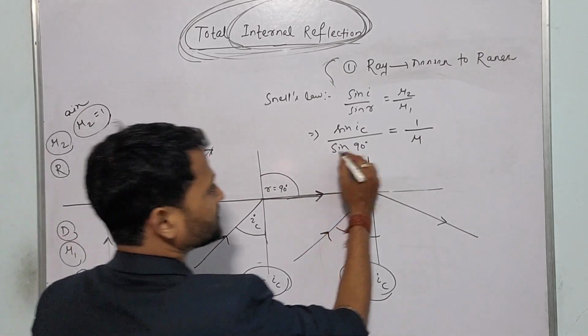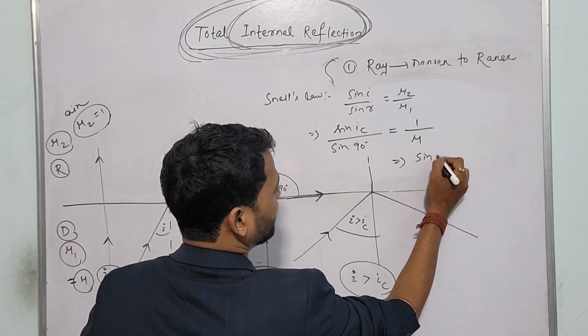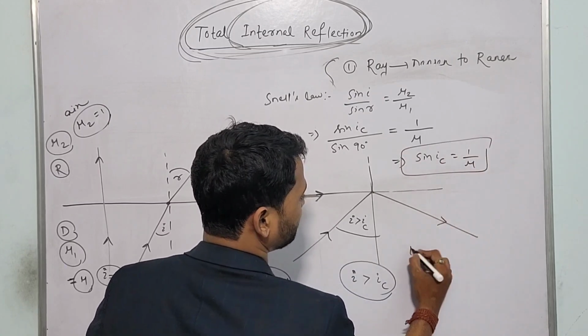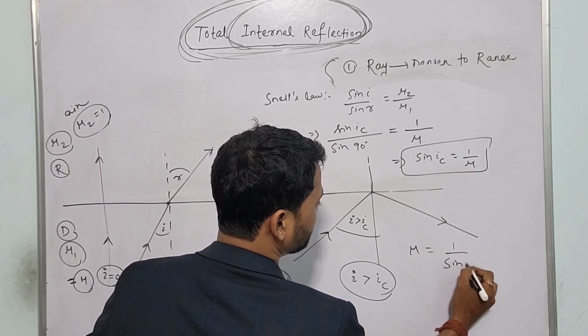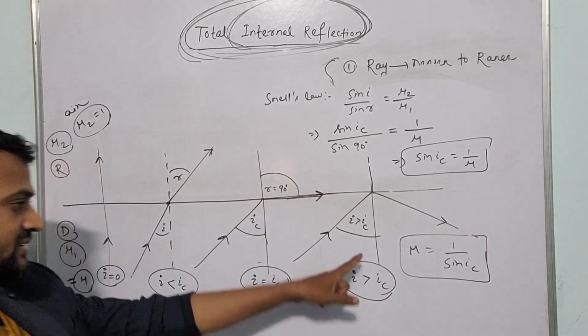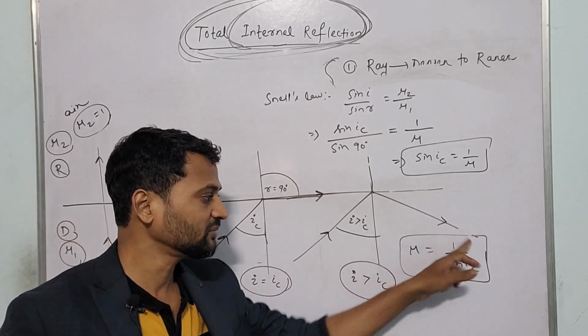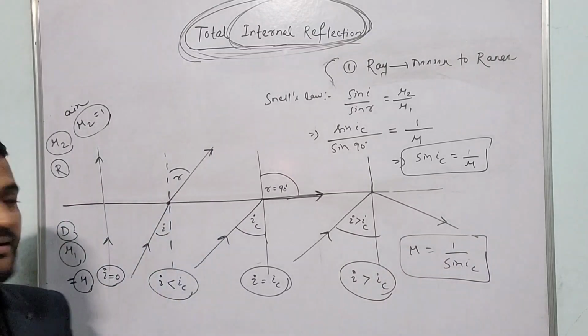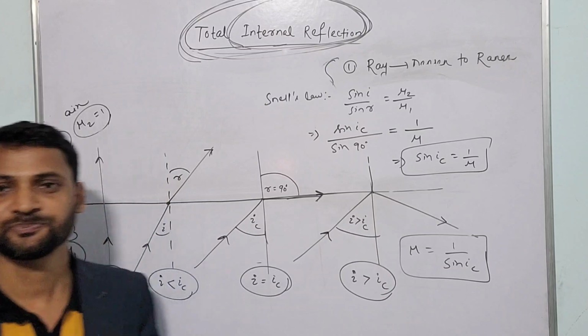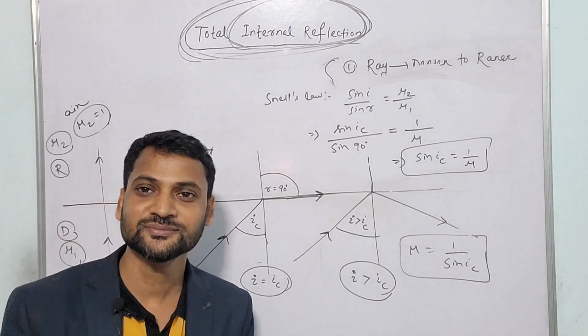Is it clear? So sin 90 is 1. So sin IC will be equal to 1 by mu. Or we can write mu will be equal to 1 by sin of the critical angle. So the refractive index of the denser medium is equal to 1 by sin of the critical angle. So that is all about TIR, total internal reflection. I think it is clear to all of you.